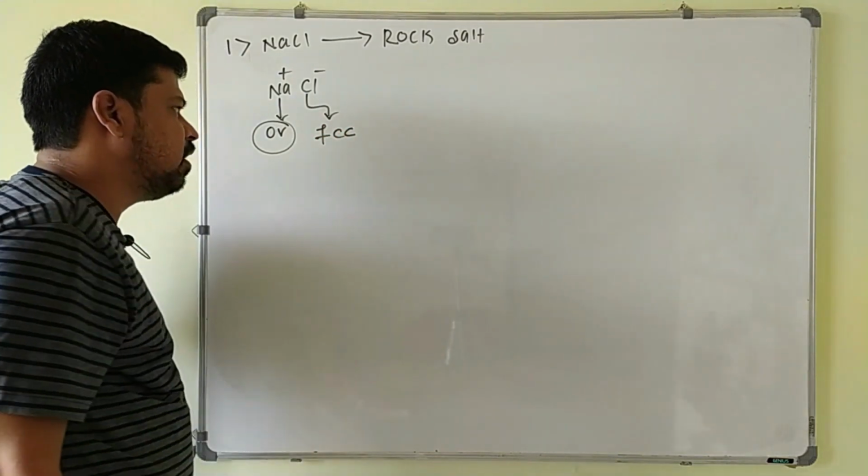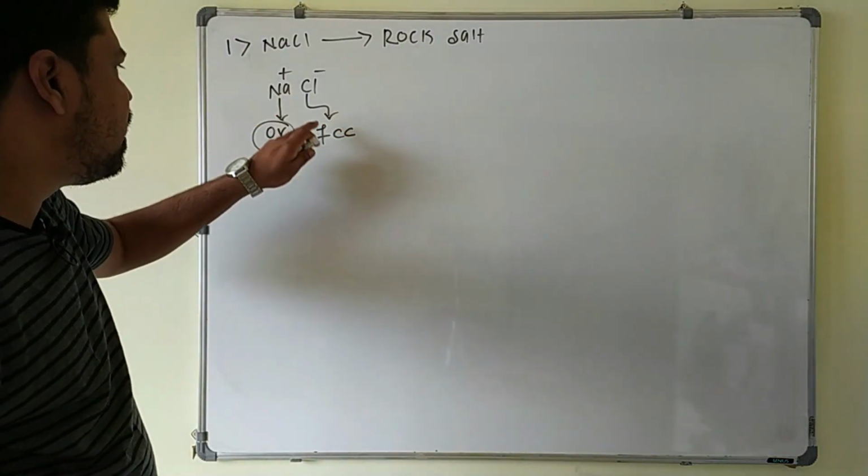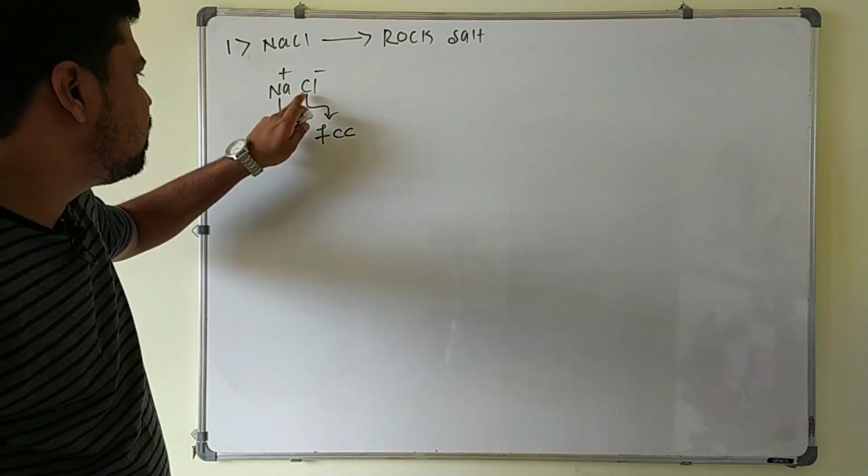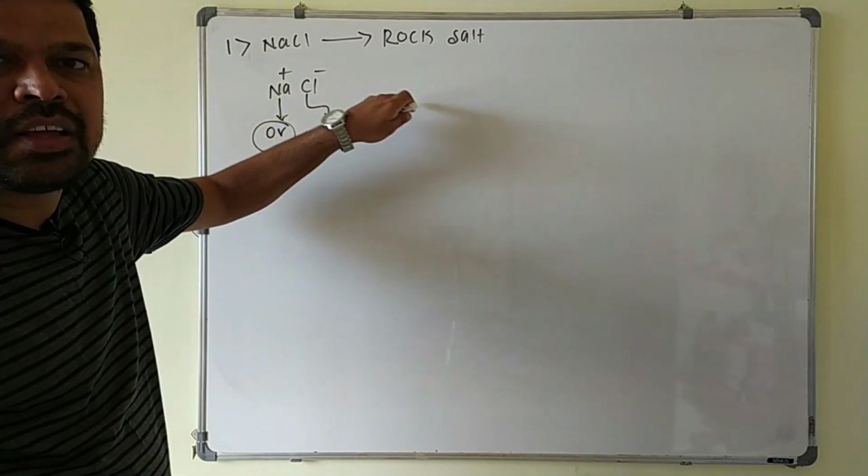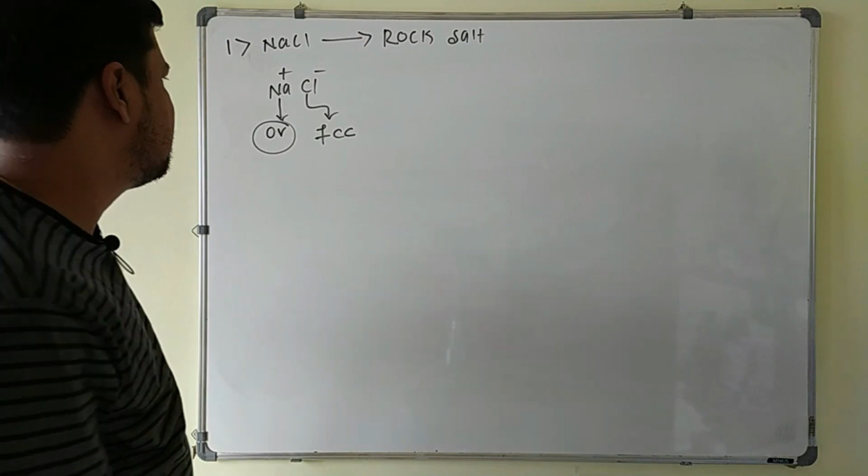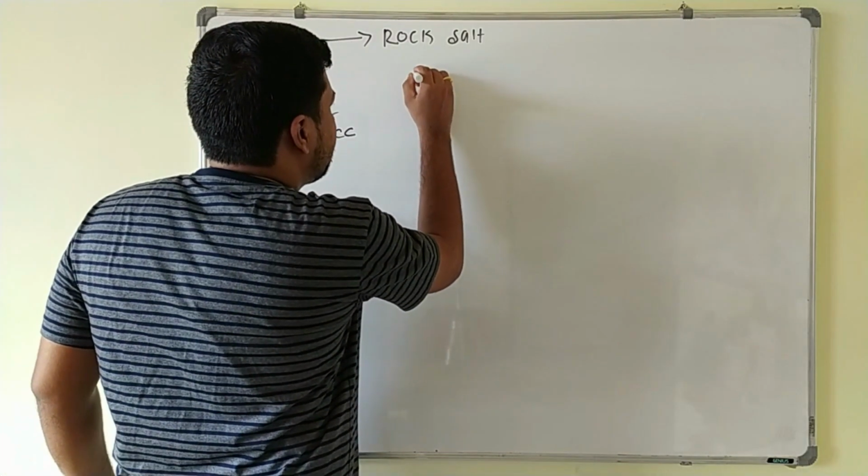form a closed packing in the form of what? FCC. They will occupy FCC points. FCC lattice points are what? Corner as well as what? Face centered particles. First one we will write Na+ ion.